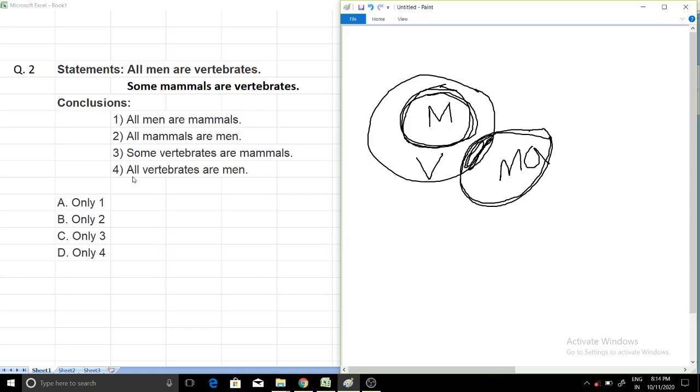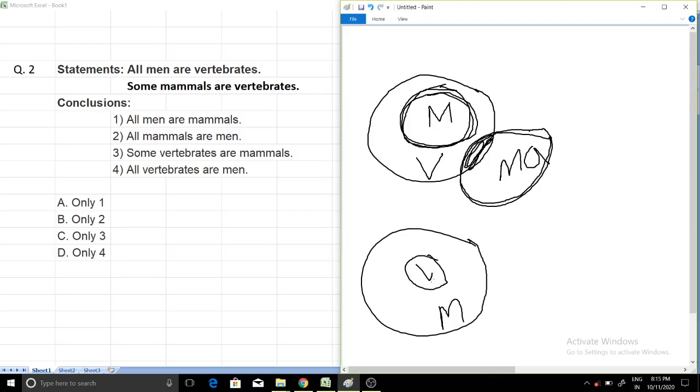And let me see 4 also. All vertebrates are men. Is it true? No. All men are vertebrates. See, this point is very important. All vertebrates are men is not true, but all men are vertebrates is true. How? Because I've already told you the inner circle will be the first word. So for this statement to be true, all vertebrates are men, it will be like this. This will be vertebrates and men will be the outer circle.